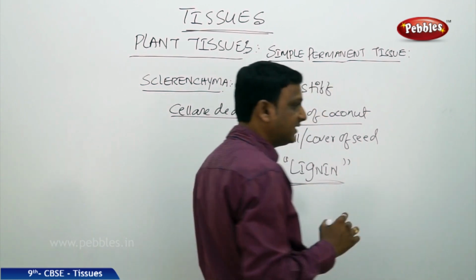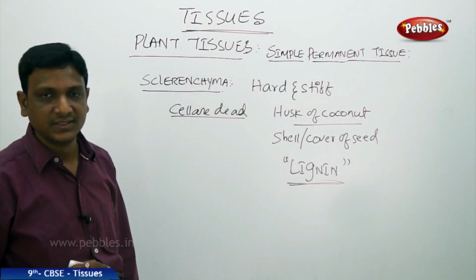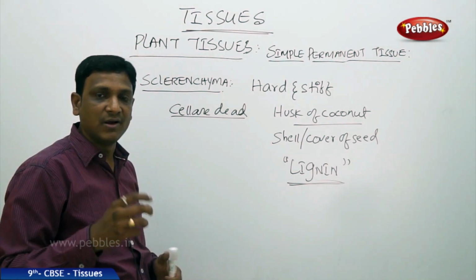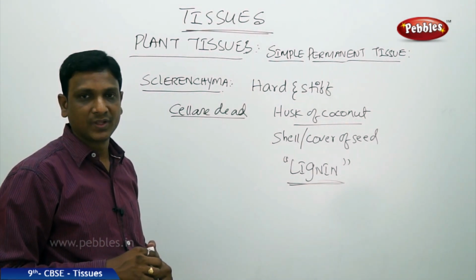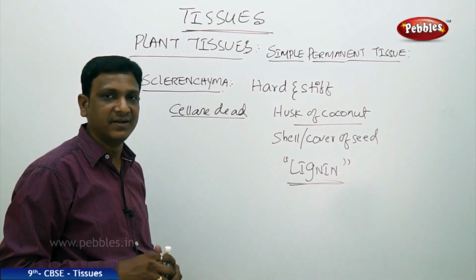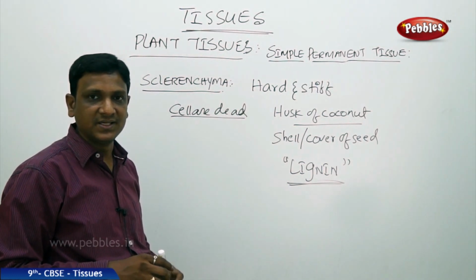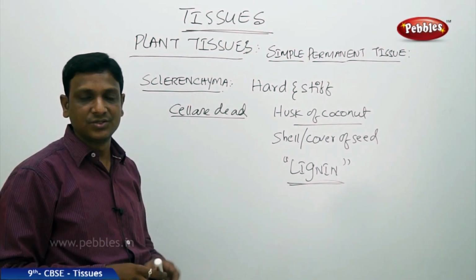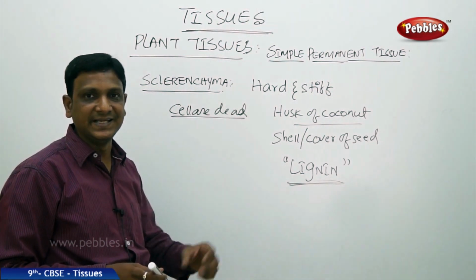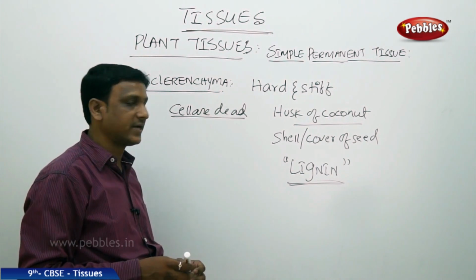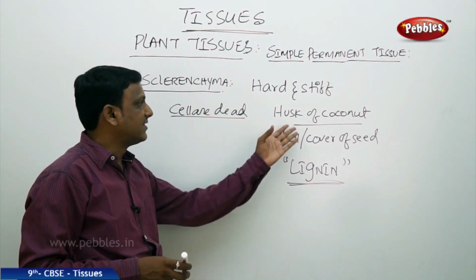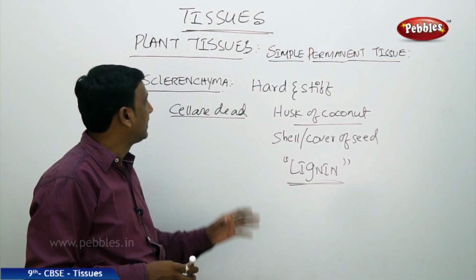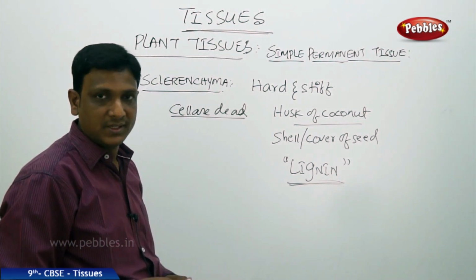Lignin is the hard material found in these parts. These cells are packed with lignin, which makes them very hard and impervious. That means it does not allow any other things into that very hard surface. So it protects the seeds. The seed coat, or the seed cover, protects. Even the husk of the coconut, the shell or cover of the seeds, contains this sclerenchyma.